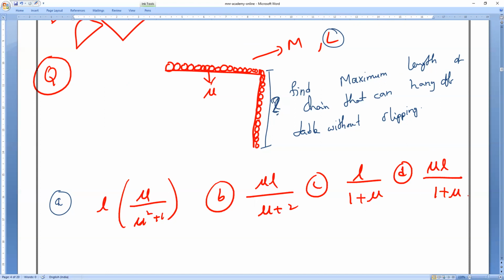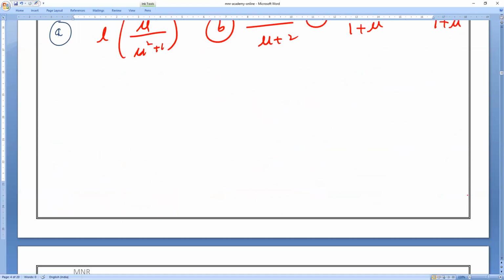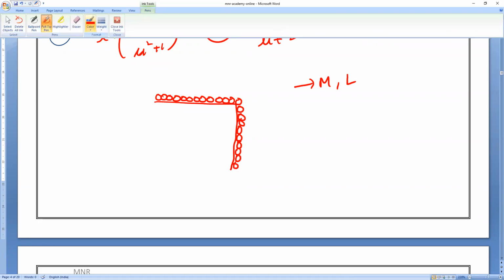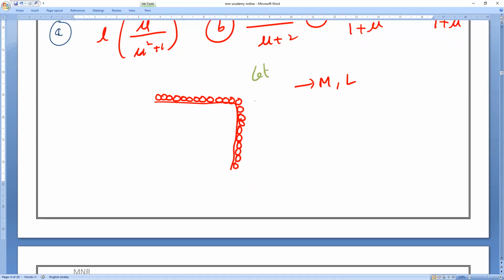So all of you observe very carefully. We all know the total length of the chain. What is the total length of the chain I have taken? Please respond. Total mass is m and total length is L. Let me consider this length is x.